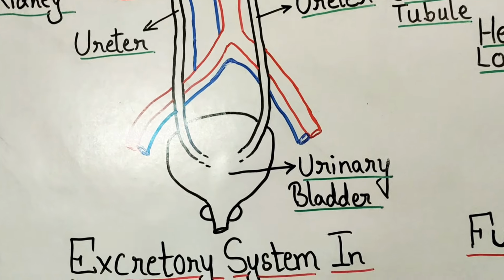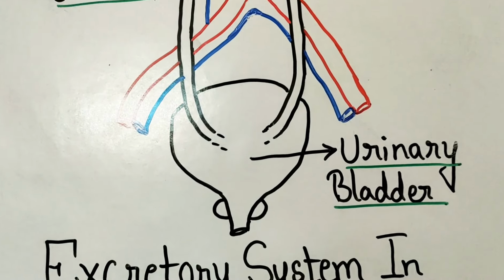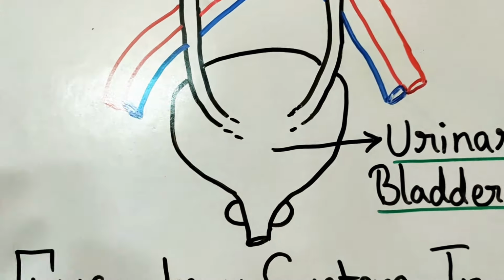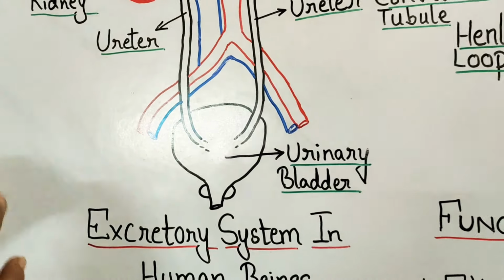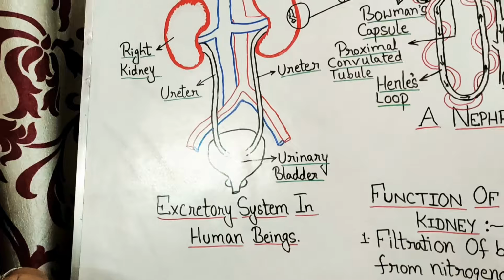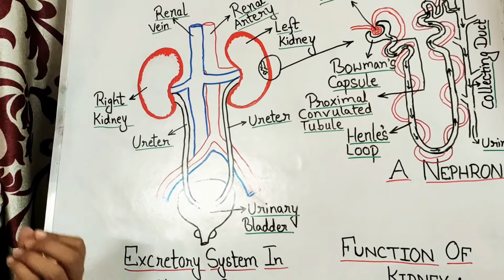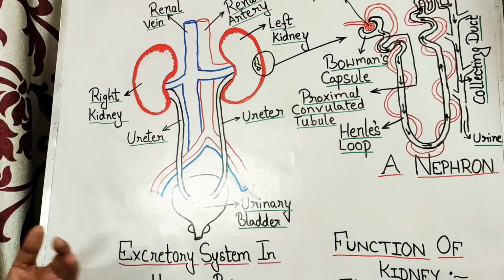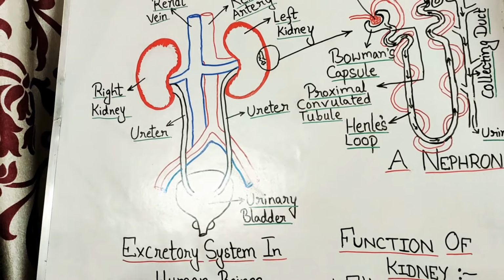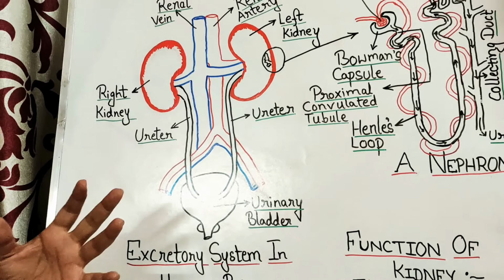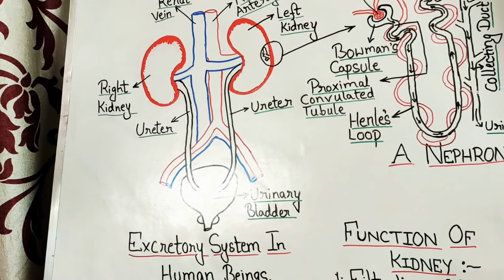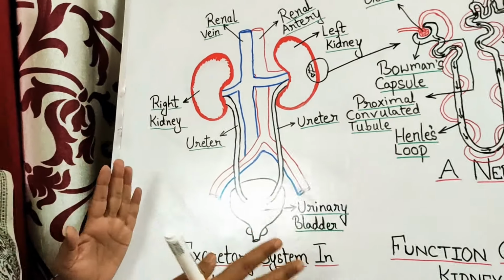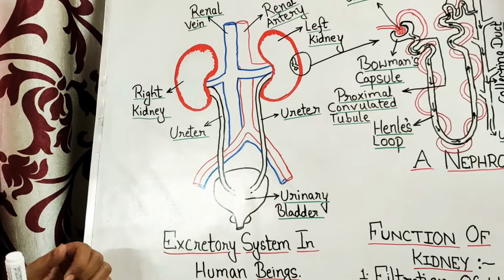Now this urinary bladder is a muscular object and it is highly extensible, which can get extended due to the deposition of the urine over there. And when it's time to void the urine, the voiding of the urine takes place under the voluntary control of our nervous system. So this is, you can say, the rough description of the excretory system in human beings.